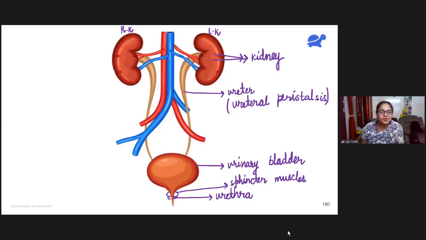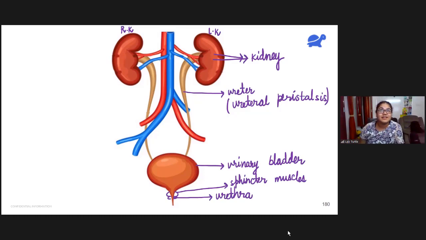Now let's come to the tricky part. You see there is a red tube going here. Okay, there is a red blood vessel. So that means that it is carrying oxygenated blood. So what is it? Is it an artery or a vein?